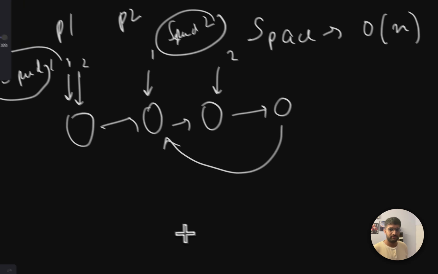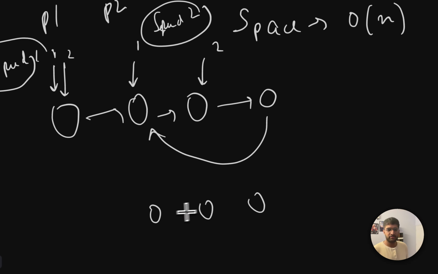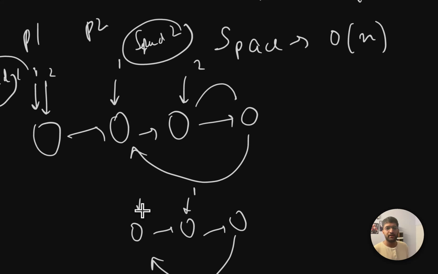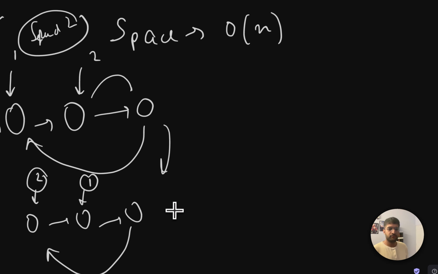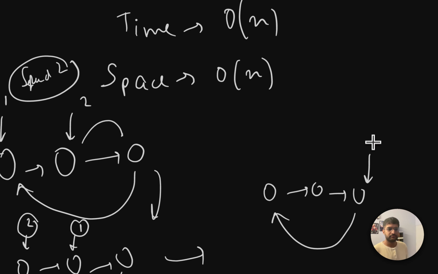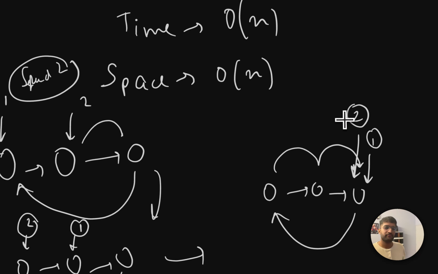What happens after that? We'll take just this part because it's going to be in this part only after this. 1 is going to go here and 2 is going to go 2 steps. So 2 will come back here. Okay? This is the second step. What's the third step now? Here, here, here. And boom. So 1 will go 1 step and 2 will go 1, 2. So 2 is also right in the same spot.